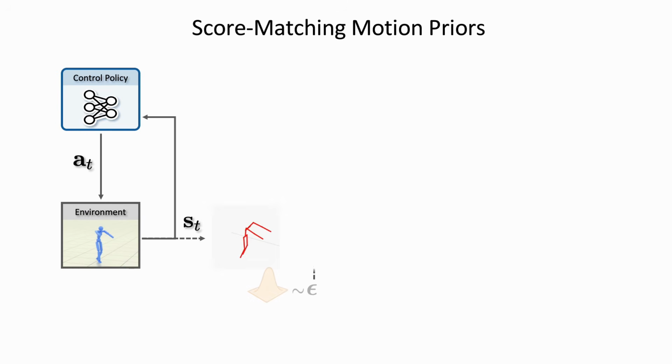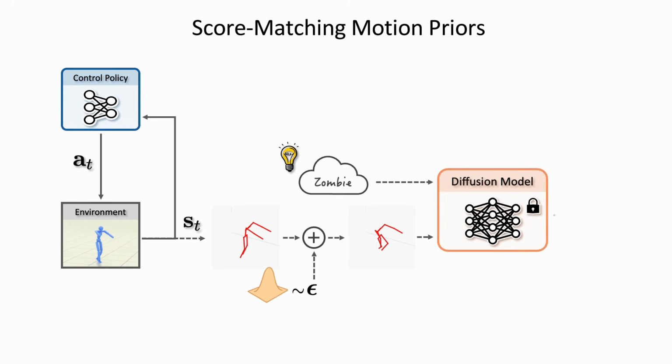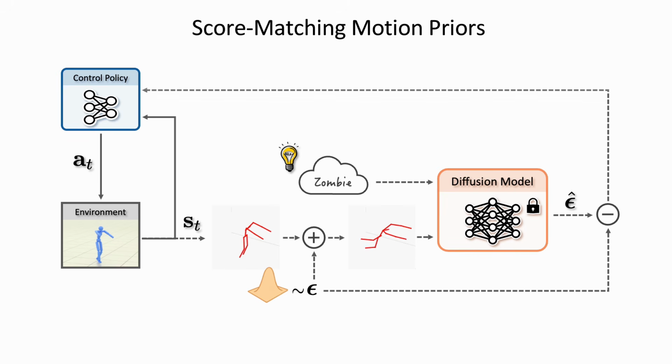We begin by adding noise to the agent's motion, and then the pre-trained diffusion model is used to predict the corresponding noise. This prediction indicates how the noisy sample should be denoised toward the reference distribution. When the agent's motion closely matches the behaviors in the reference dataset, the difference between the added and predicted noise becomes small. This noise prediction error is then used as a reward signal for training control policies.